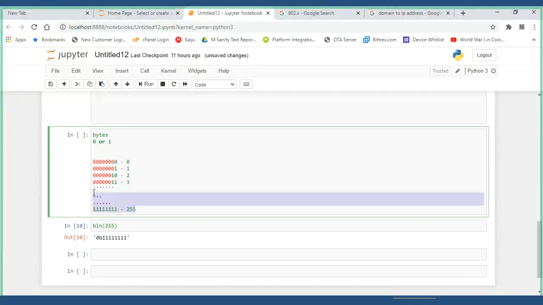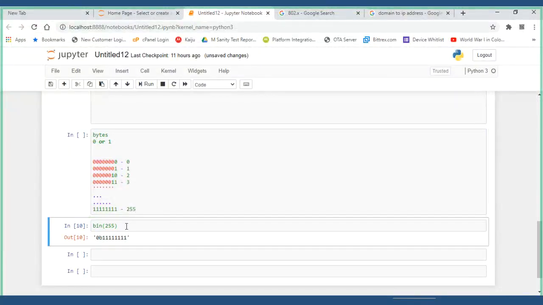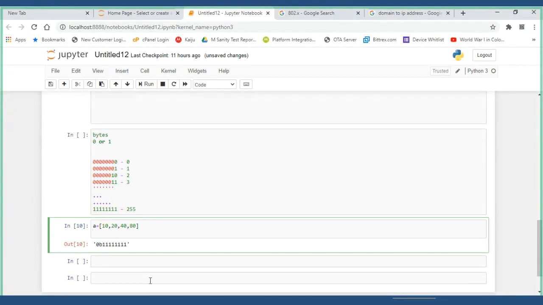Now let me show you one example. A is equal to, I have taken one list example, 20, 40, 80, some list of values, and I would like to convert it into bytes.